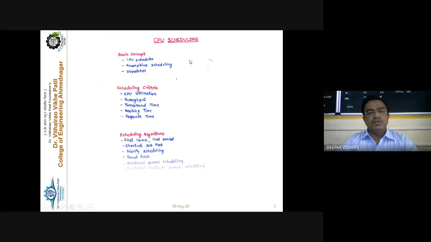In CPU scheduling, we are going to discuss the basic concept, preemptive scheduling, then the scheduling criteria. The criteria are CPU utilization, throughput, turnaround time, waiting time, and response time, and the algorithms. Most importantly, the CPU scheduling algorithms: first come first serve, shortest job first, priority scheduling, round robin, and then multiple processor scheduling and real-time scheduling that we have to see.